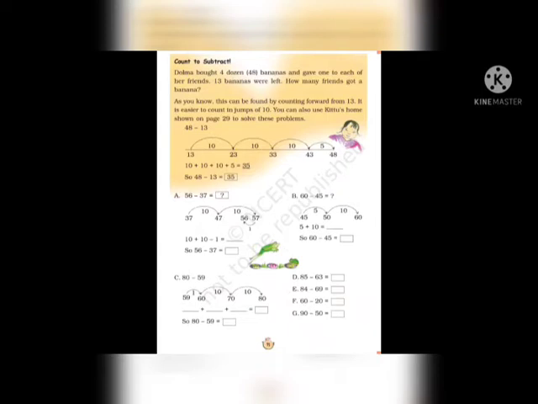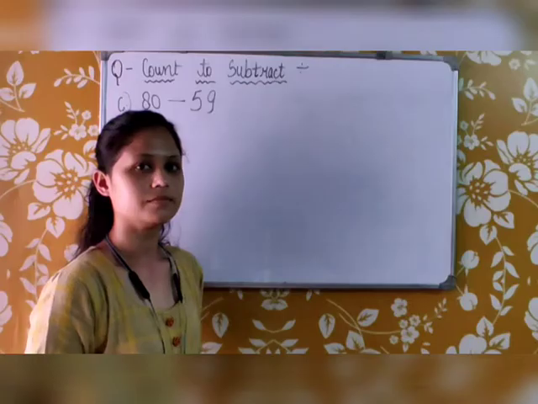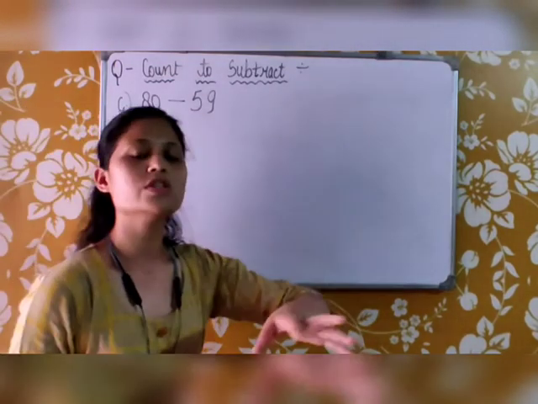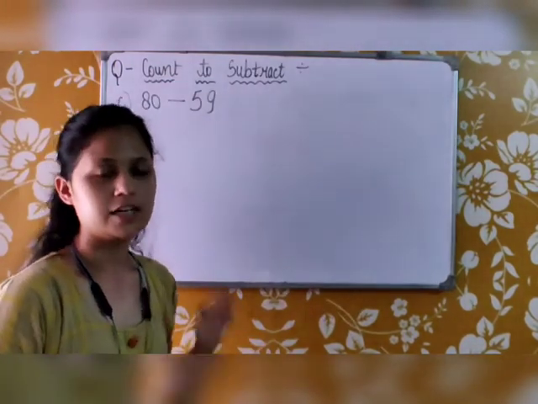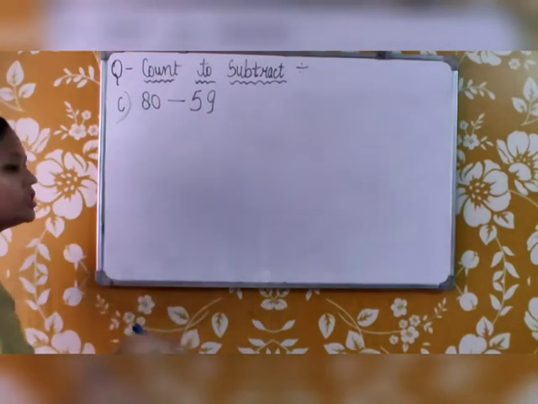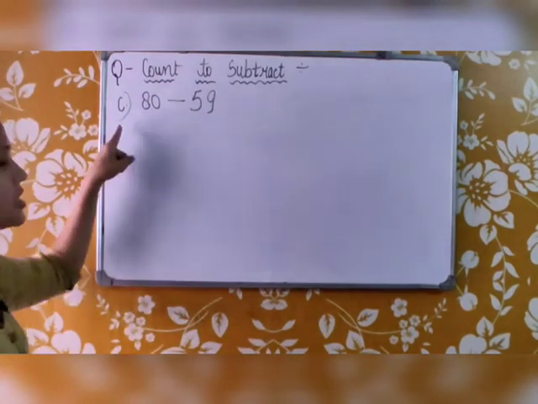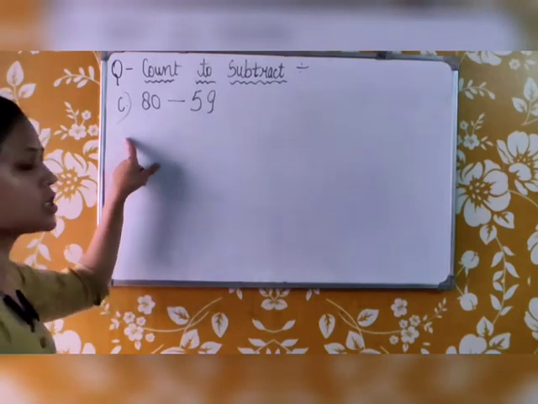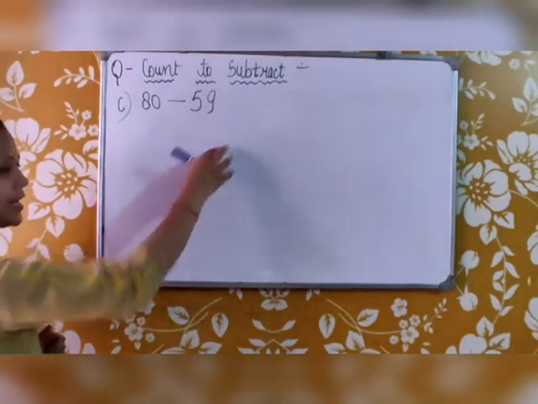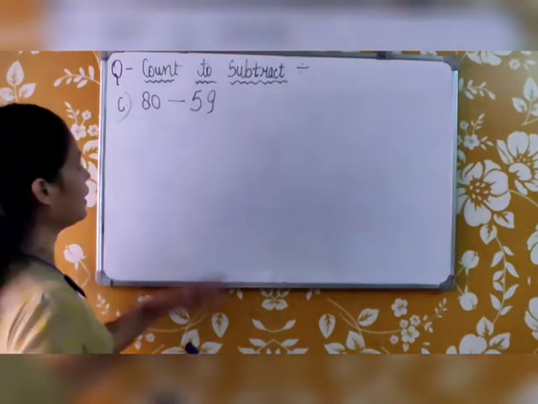Now let's see question number C and D. Now the question is count to subtract. So we have to subtract, and for subtracting we will do counting. We will count for that. We will jump for that. So see, this is question number C. Two parts are already done in your book. This is part number C. 80 minus 59.